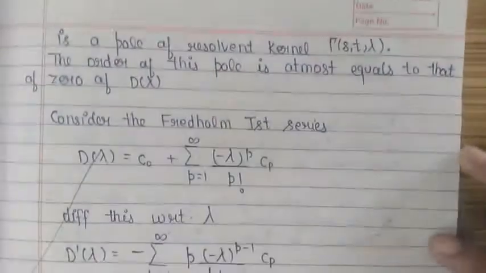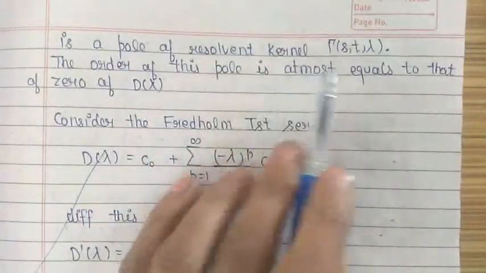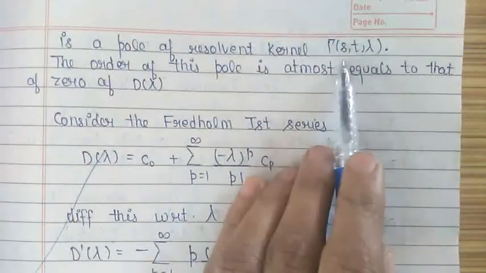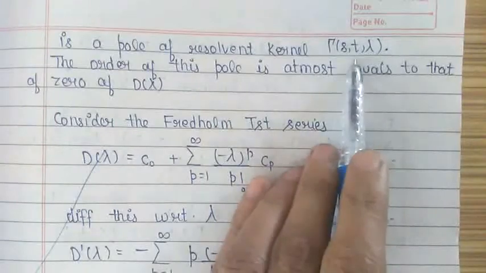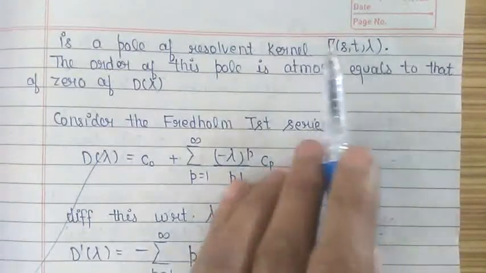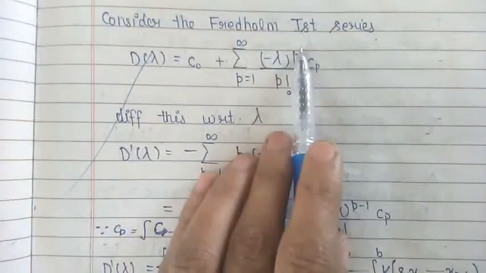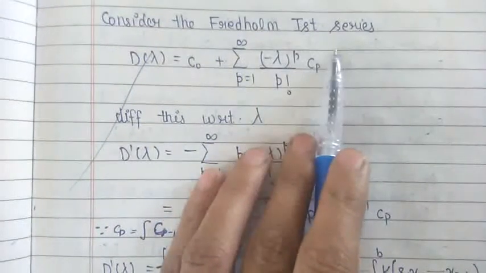In order to prove this, first of all we prove that every zero of the determinant D(lambda) is a pole of the resolvent kernel gamma, which was a quotient of two entire functions D(s,t;lambda) and D(lambda). So let us consider the Fredholm first series, which we had taken in the Fredholm first theorem.